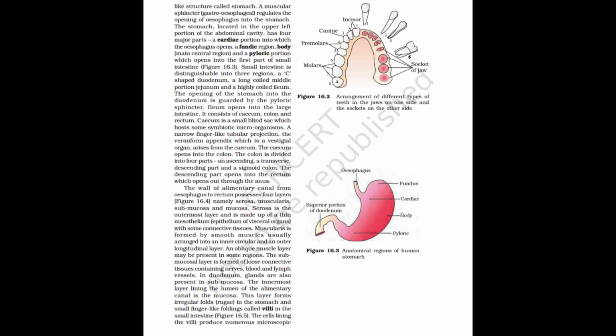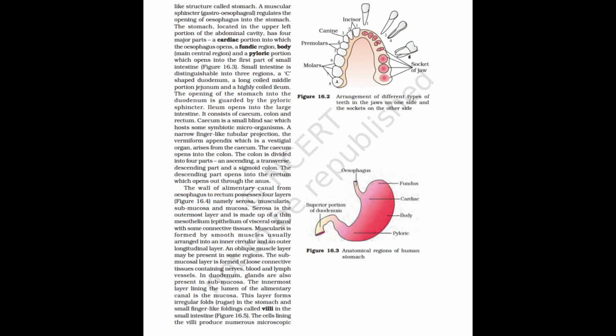The cecum opens into the colon. The colon is divided into 4 parts: an ascending, a transverse, descending part and a sigmoid colon. The descending part opens into the rectum which opens out through the anus. The wall of alimentary canal from esophagus to rectum possesses 4 layers, Figure 16.4, namely serosa, muscularis, submucosa and mucosa.